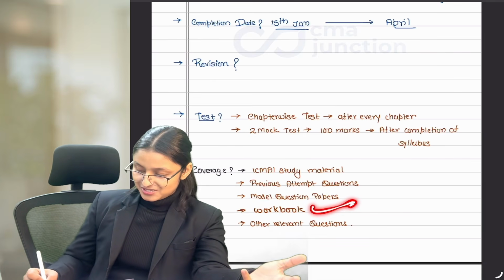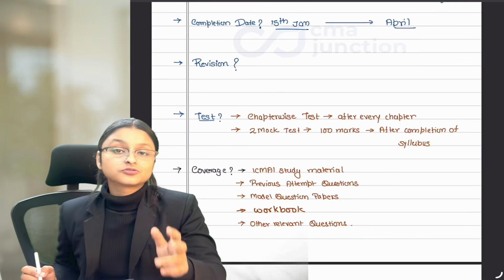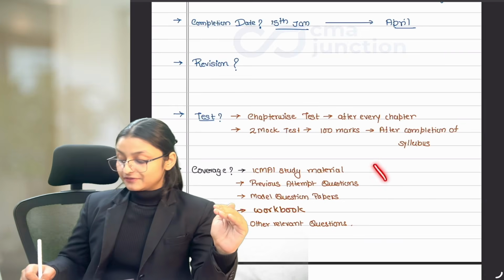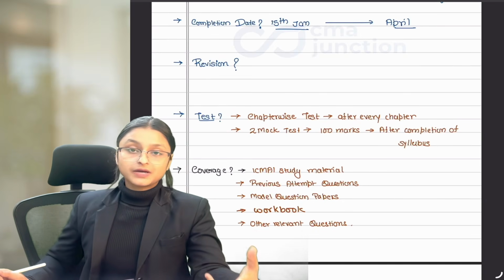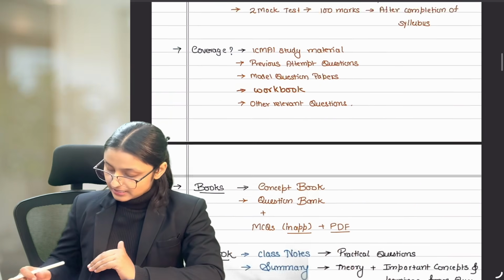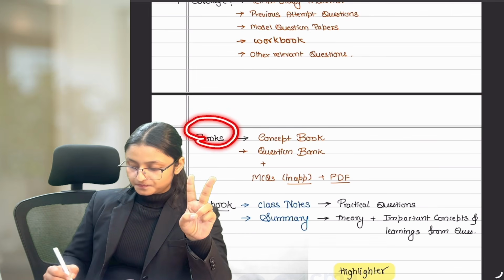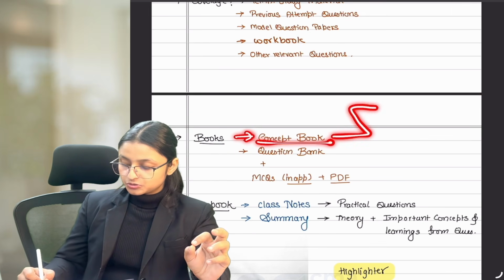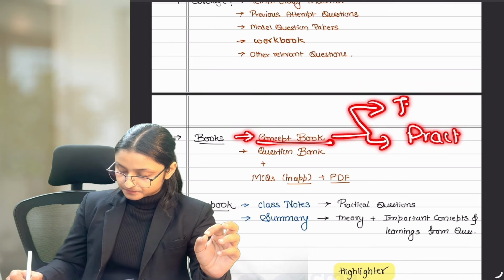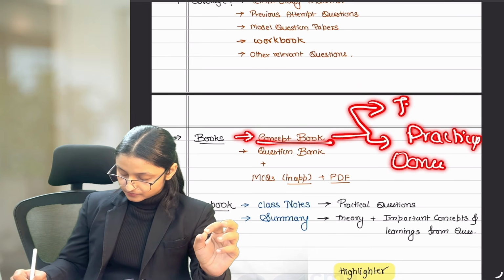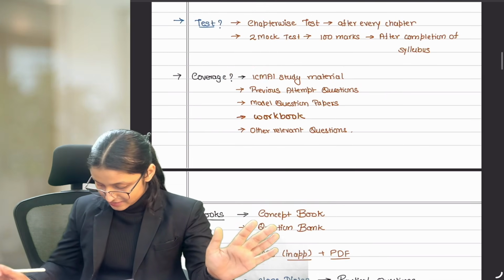If after all of these, I find some relevant questions from other books, then I'm going to include that also in your classes. So you need not worry whether everything will be covered or not. Everything which can be asked by the Institute will be covered in our classes. To cover all of these, I will have 2 books for all of you. The first book is the concept book, which will cover theory and practical concepts. The other one is the question bank, which will cover all the questions from every material.